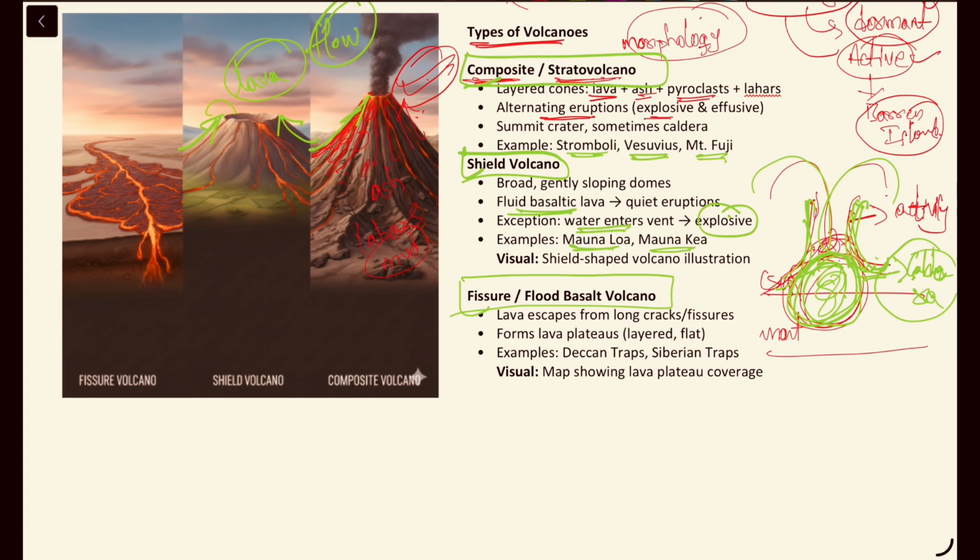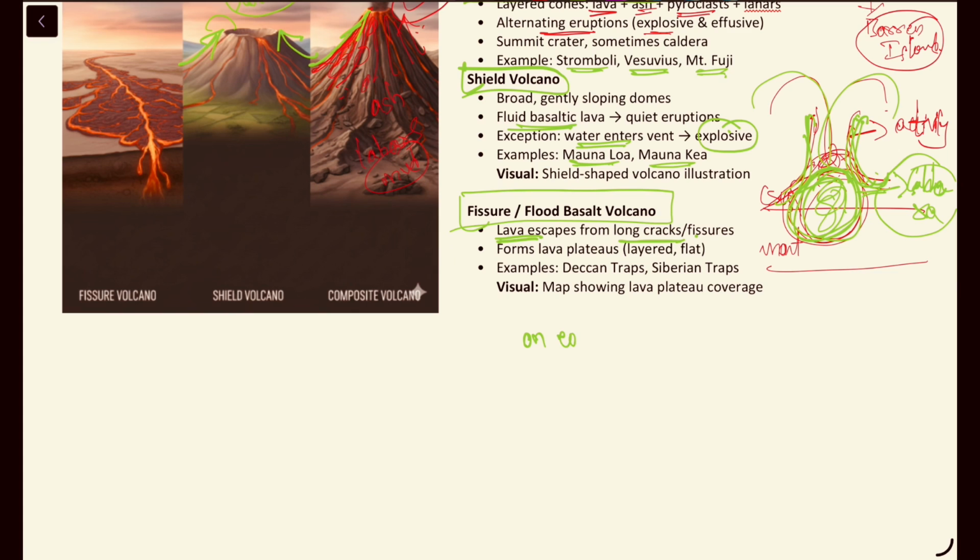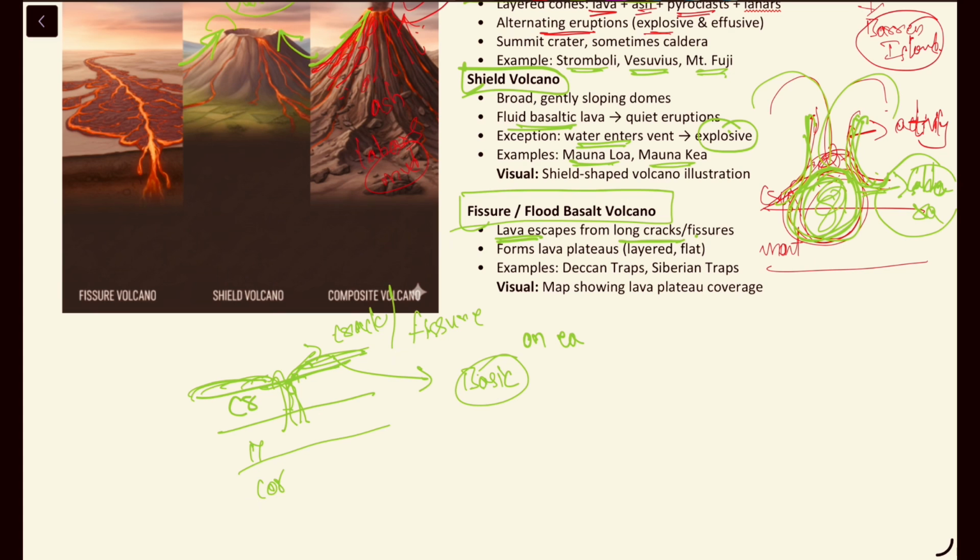What happens here? Lava just escapes from long cracks or fissures on the earth's surface. Suppose this is crust, this is mantle and this is core. So magma is coming from the mantle region, and whenever there are cracks or fissures on the earth's surface, the magma will come out of these cracks and flow like a flood, and that lava is very basaltic or basic in nature, because of the fewer silicates present.